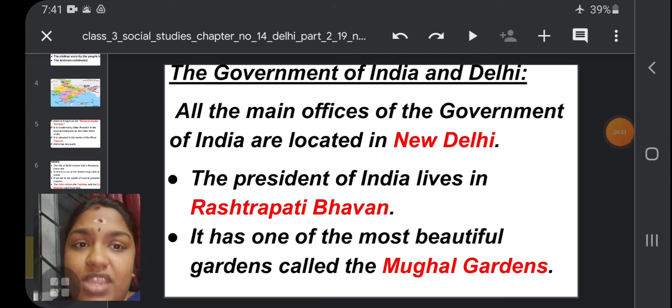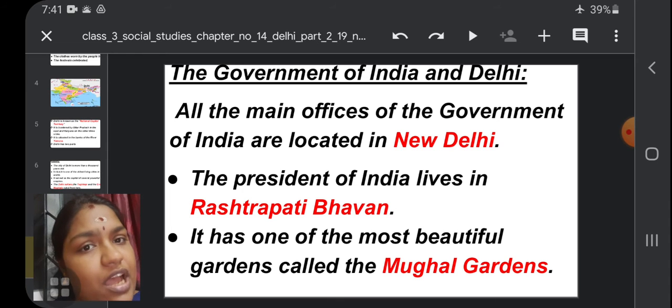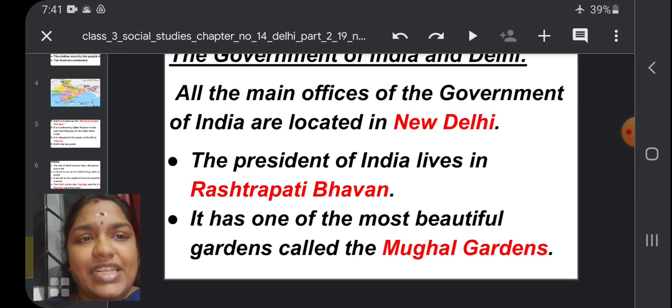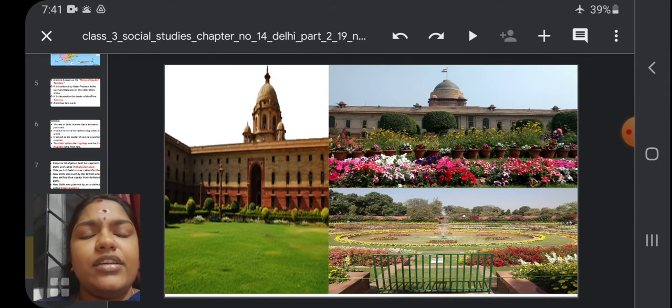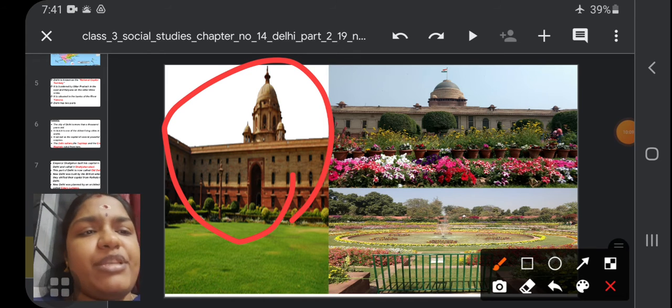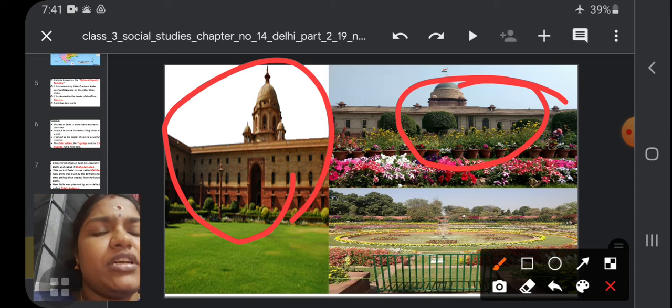The third thing is most important now. One of the most beautiful gardens in Rashtrapati Bhavan is called the Mughal Gardens. You can see the Rashtrapati Bhavan picture here. This is Rashtrapati Bhavan, and here is one more view of Rashtrapati Bhavan, and here you can see the Mughal Gardens.